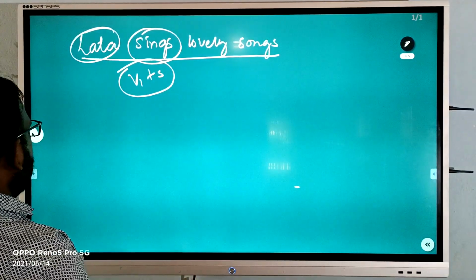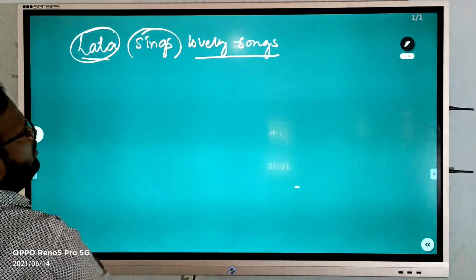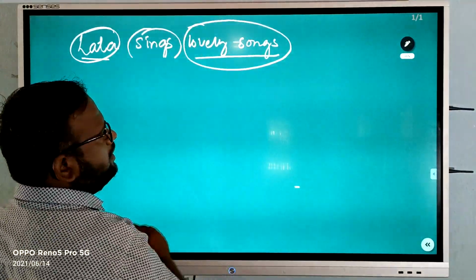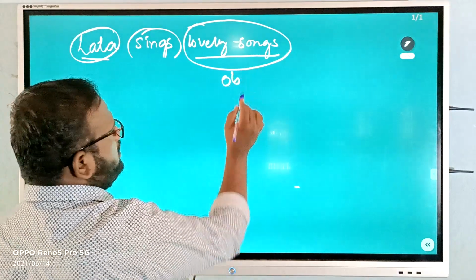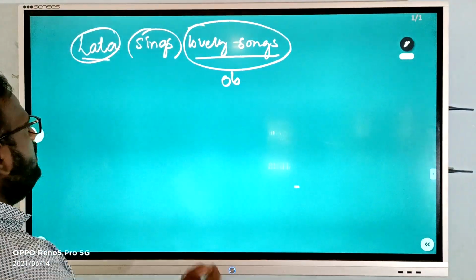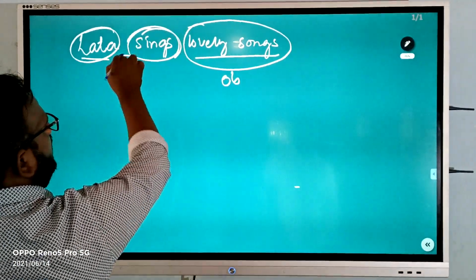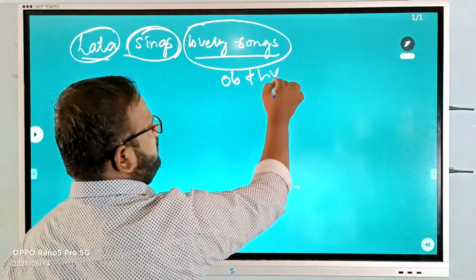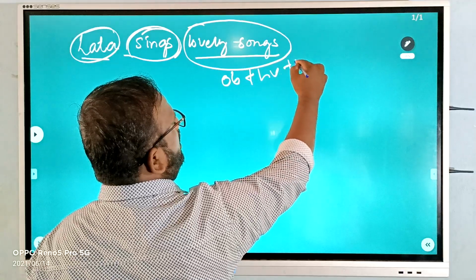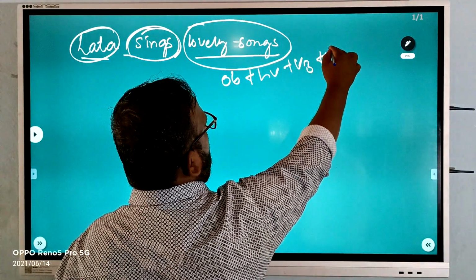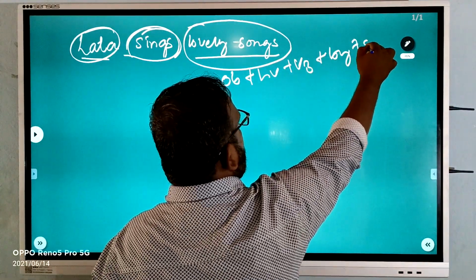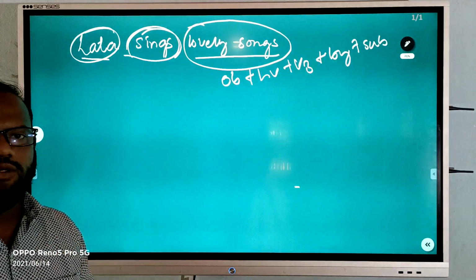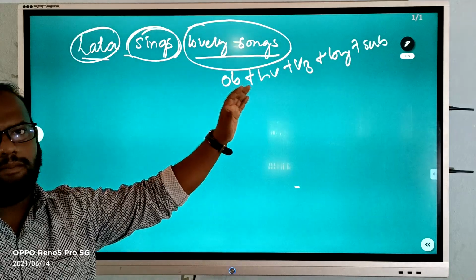So here first we need to take the object, and here the object is lovely songs. After the object we should come to the helping verb, then verb form three, then by as a conjunction, and lastly the subject. This is the formula which we have to use from active to passive voice.